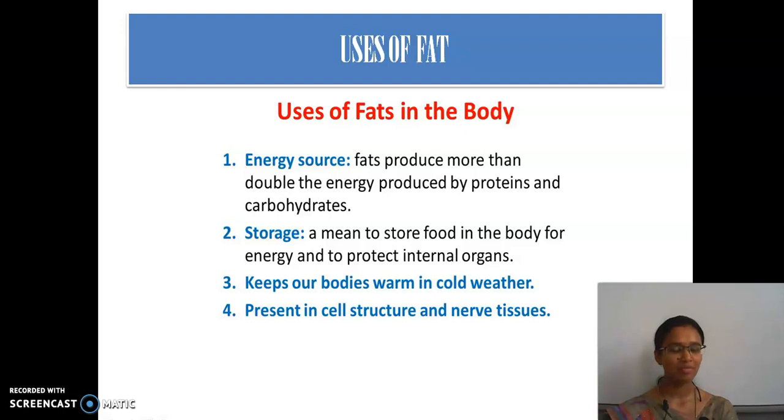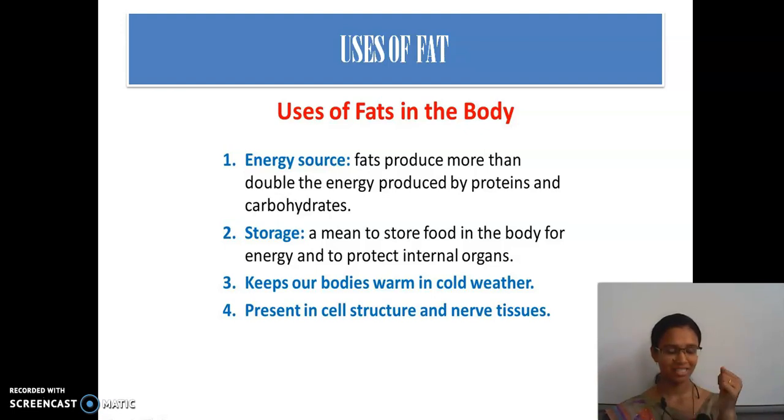It also helps to keep our body warm. And it is present in the cell structure and nerve tissues. Fats help in giving signals. If I think I need to drop something, or if I touch something hot, I need to take my hand away. These signals are transmitted through the fat present in the nerve tissues.